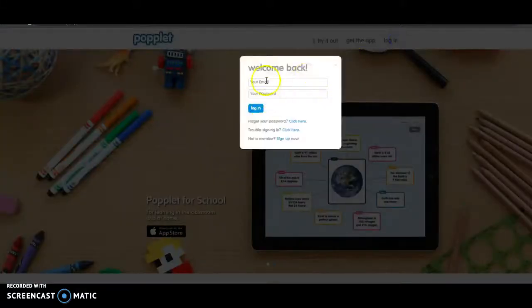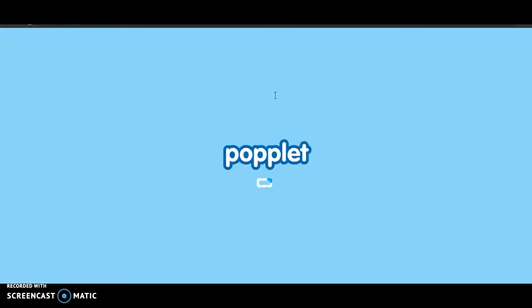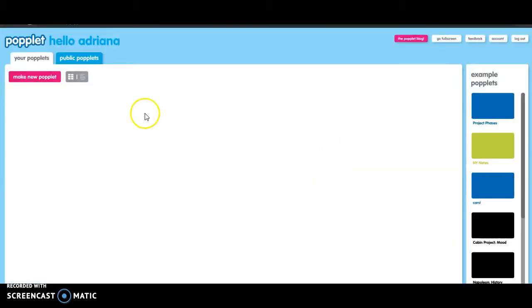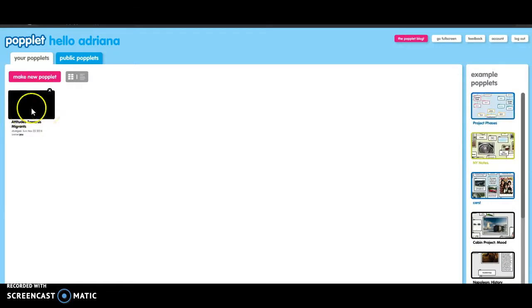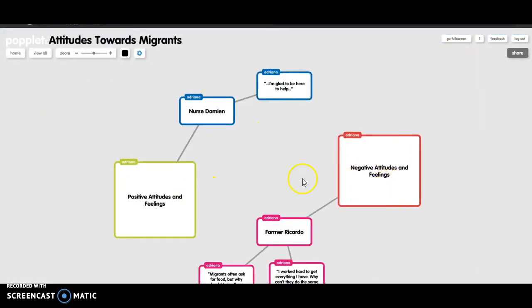They would log in, and there they would mind map what they have learned in a pre-made mind map with their group. So they need to categorize positive and negative feelings, put the character where they belong, and one quote that supports their inference.